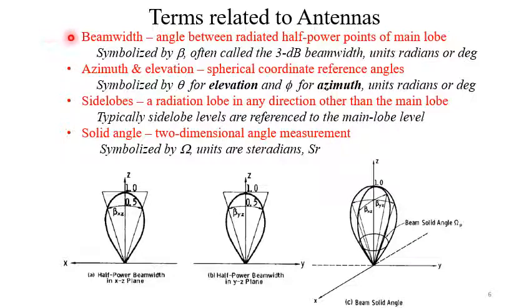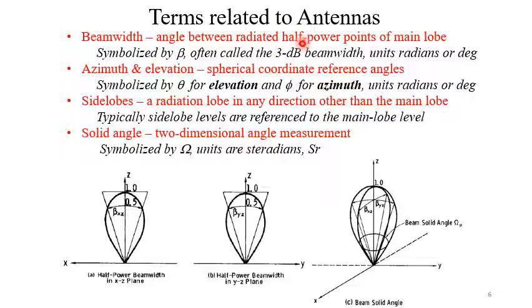Next is the beam width. Beam width is the angle between the half power points of the main lobe. Now beam width may be determined in slightly different fashion. Here we have the half power beam width, meaning the angular separation between two half power points, and half power point means 3 dB point, so it is also called the 3 dB beam width. But we can have first null beam width as well.